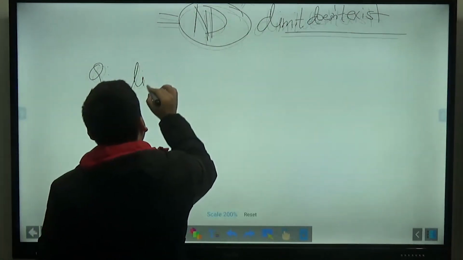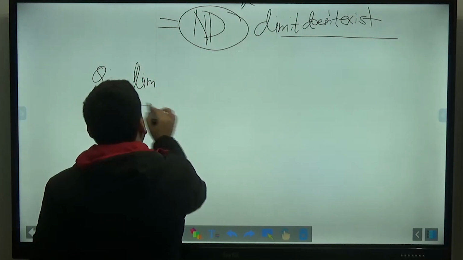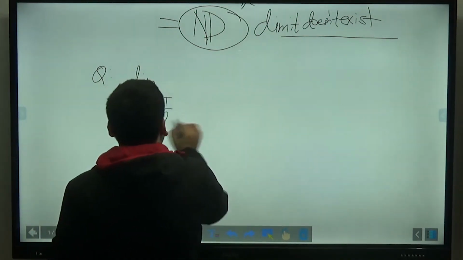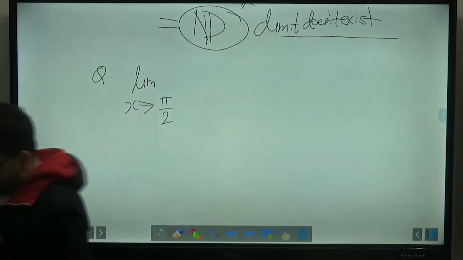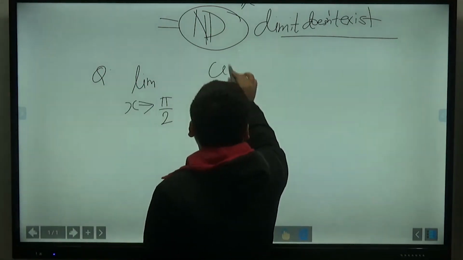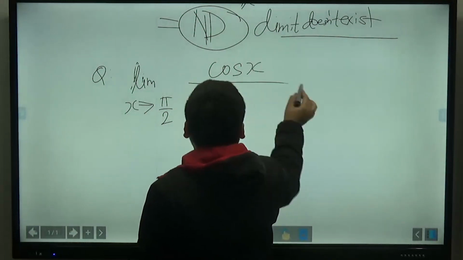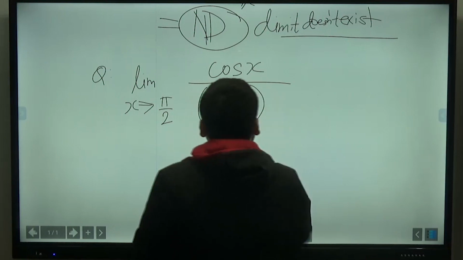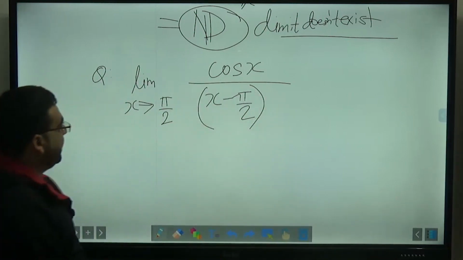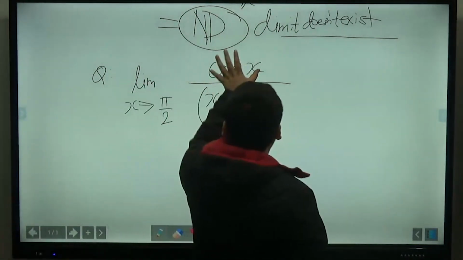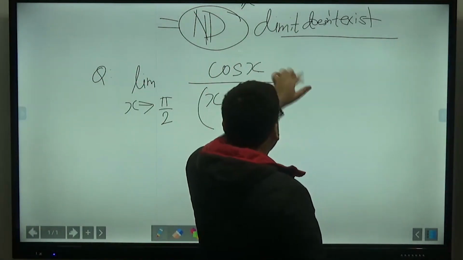The question is: limit x tending to pi by 2 of cos x divided by x minus pi by 2. You try to solve it. Now if you put pi by 2 here, it is 0. If you put pi by 2 here, it is 0. So it is 0 by 0 form.